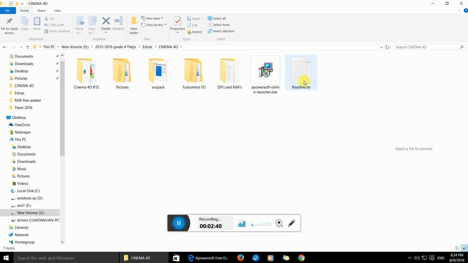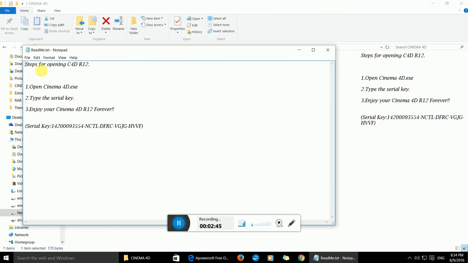And here's this readme.txt. Once you open this, you get these steps for opening C4D R12. First, you need to open that exe as I showed. The serial key is given here. Don't copy the brackets and the serial code and the colon. So just type the serial key and you have that Cinema 4D.